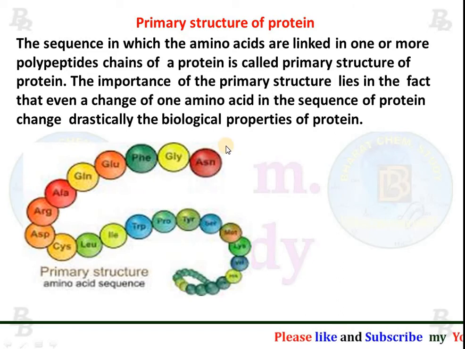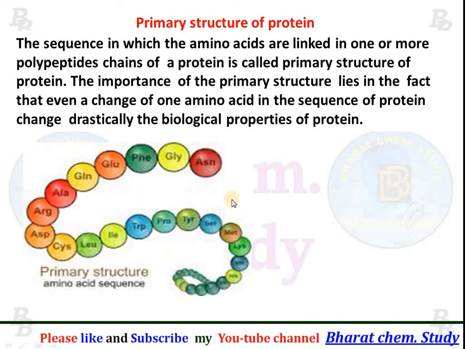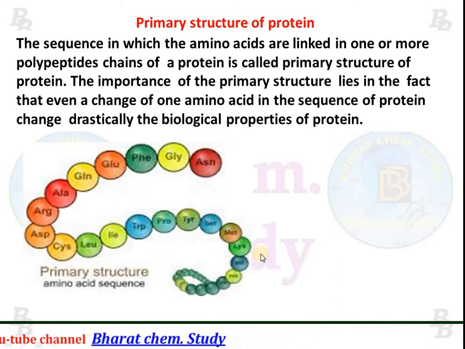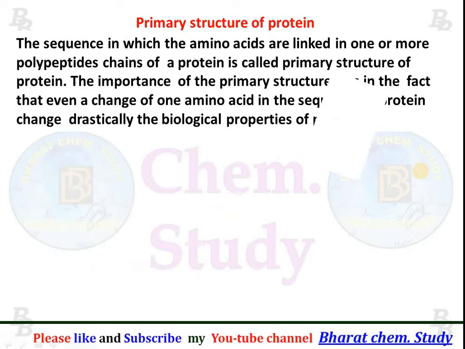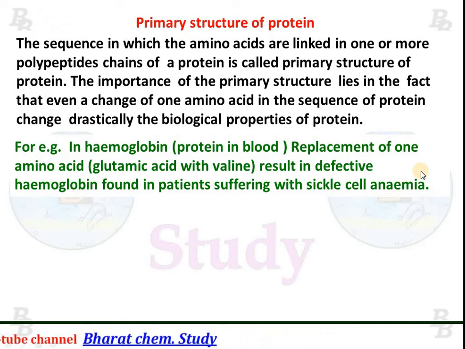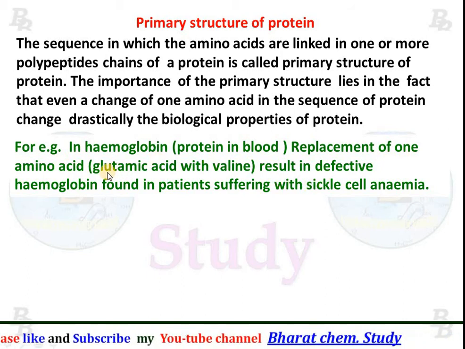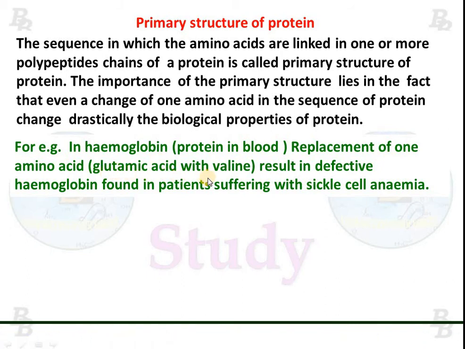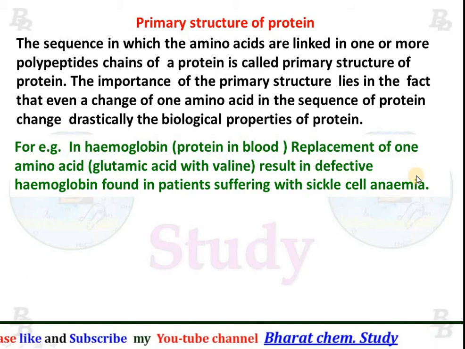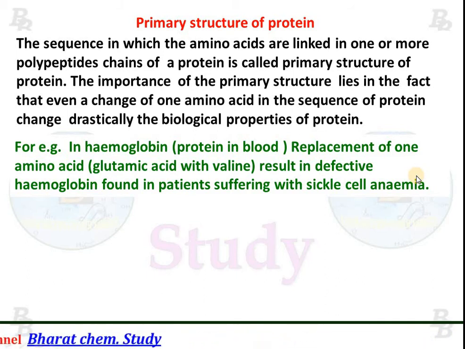There is no need to draw the structure because structures are not coming in our exam. Only the elementary idea of proteins is needed. For example, in hemoglobin, which is a protein present in blood, replacement of one amino acid like glutamic acid with valine results in defective hemoglobin found in patients suffering from sickle cell anemia.